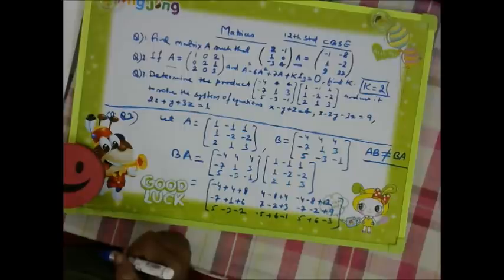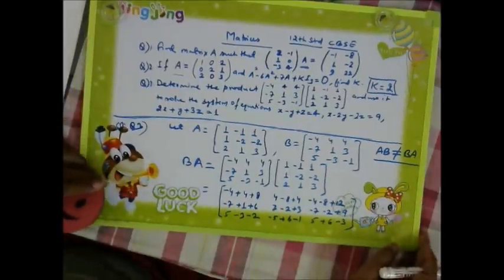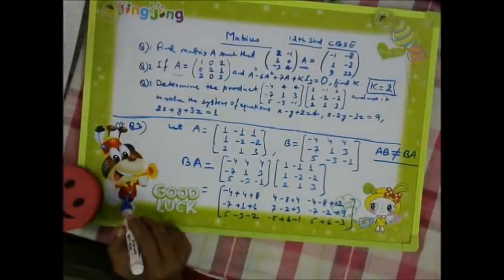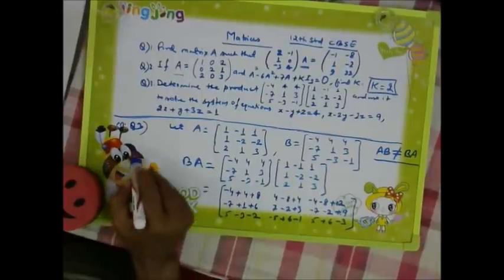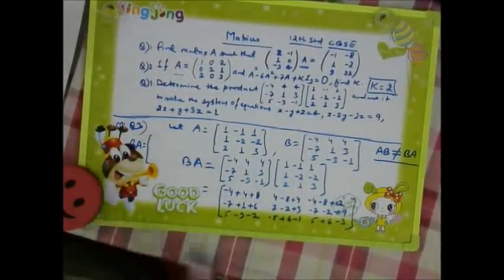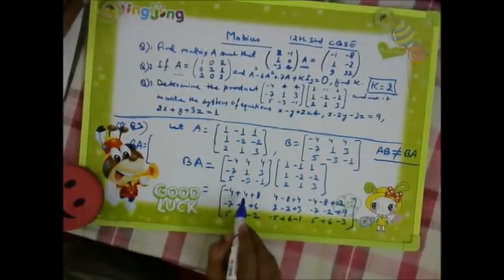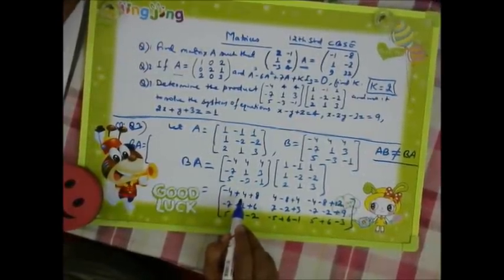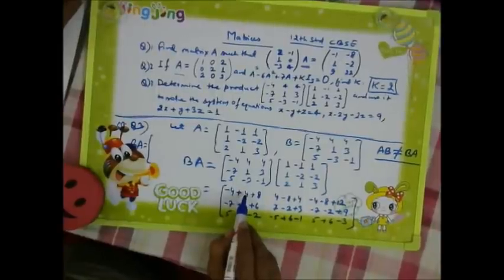Right. Now we have to solve, and we need to find BA. So I am writing just here for my reference, BA is equal to, so here I have got minus 4 plus 4.